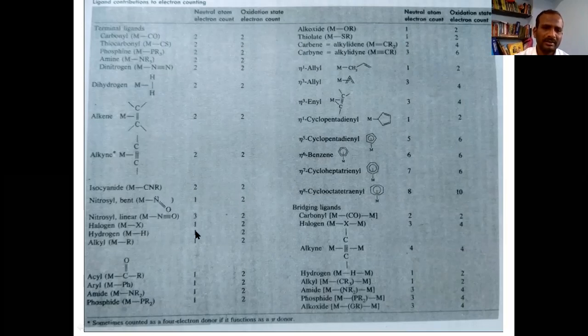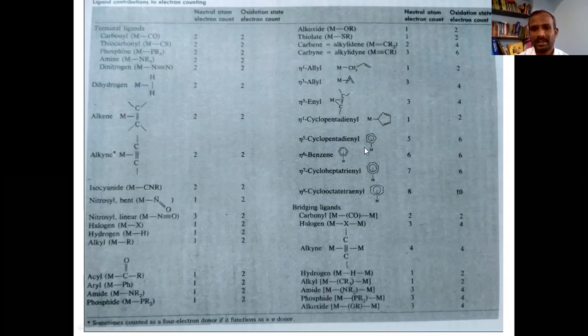And again, another example is if you take halogen. If you are counting the number of electrons by the neutral atom method, the count should be considered 1, and if it is the oxidation state method, the count is 2. Hydrogen, the count is 1 for the neutral atom method and 2 for the oxidation state method. So similarly, the number differs.